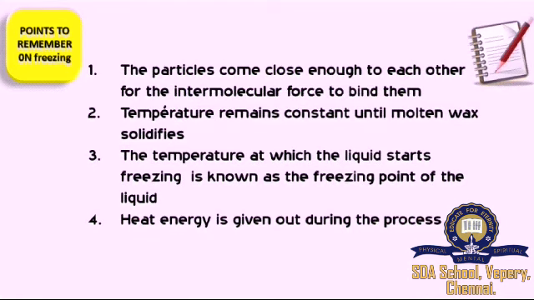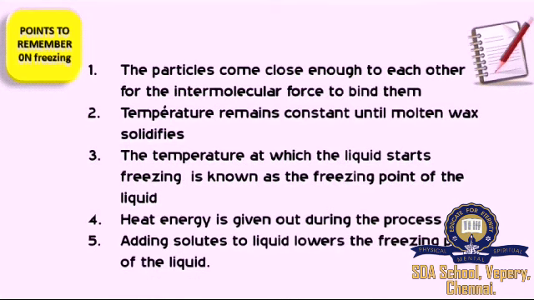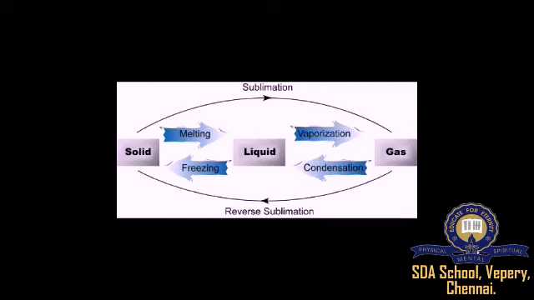The temperature at which the liquid starts freezing is known as the freezing point of the liquid. Heat energy is being given out during the process, which is utilized by the farmers living in the cold regions to safeguard their vegetables. Adding solutes to a liquid lowers the freezing point of the liquid.